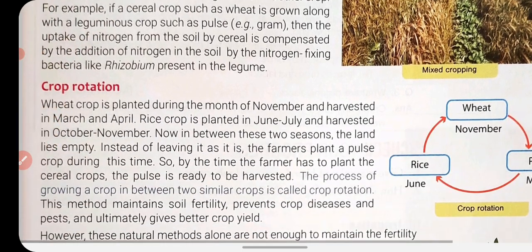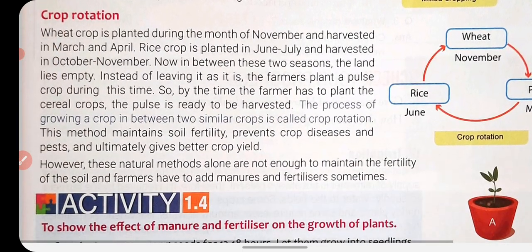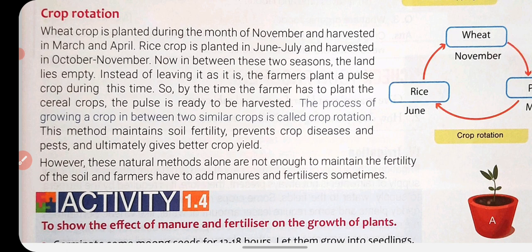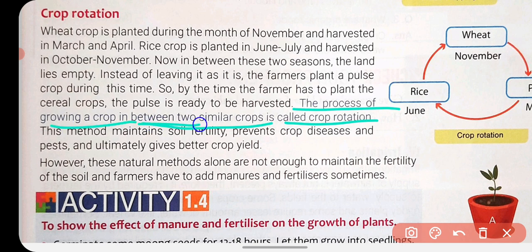The third one is crop rotation, and this is another very beneficial natural way to enhance the soil fertility. In crop rotation, we grow a crop between two similar crops, and it is called crop rotation. The process of growing a crop in between two similar crops is called crop rotation.